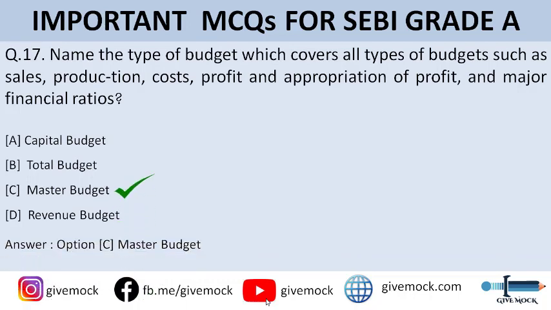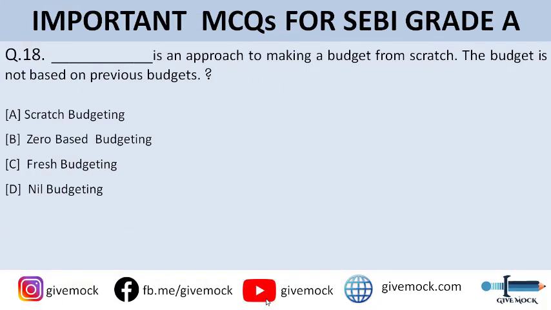Let's move on to question number 18. Which of the following is an approach to making a budget from scratch? The budget is not based on the previous budget. So you can go through the options. Option A is scratch budgeting, option B is zero based budgeting, option C is fresh budgeting, and option D is nil budgeting. So guys, the correct answer to this question is option B, that is zero based budgeting. In zero based budgeting, the previous budgets are not considered, and it is made from scratch, okay.